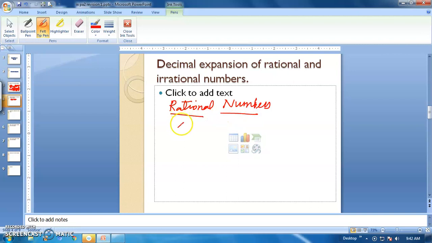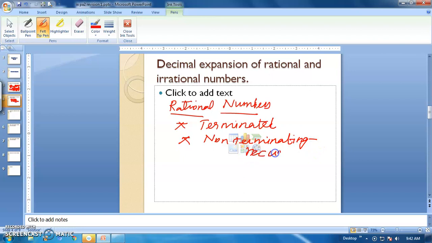It is either terminating, or if it is non-terminating, it should be recurring.